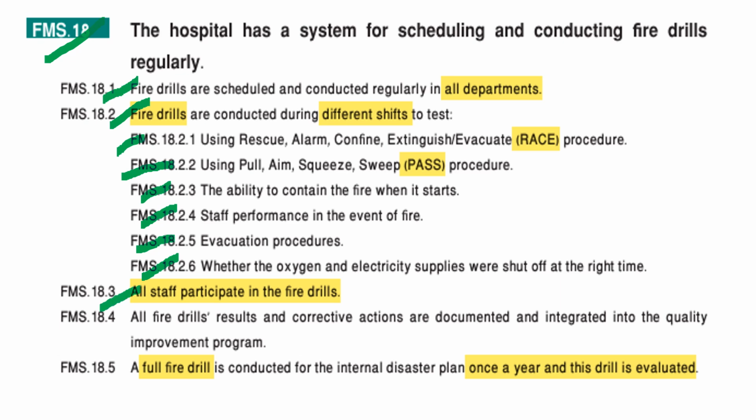All staff participate in the fire drill, and all fire drill results and corrective actions are documented and integrated into the quality improvement program. A full fire drill is conducted for the internal disaster plan once a year and the drill is evaluated.